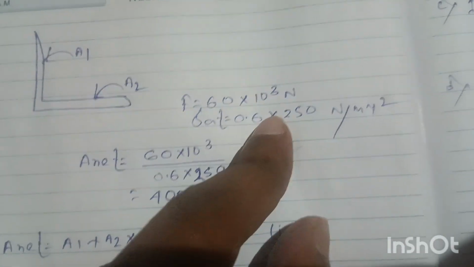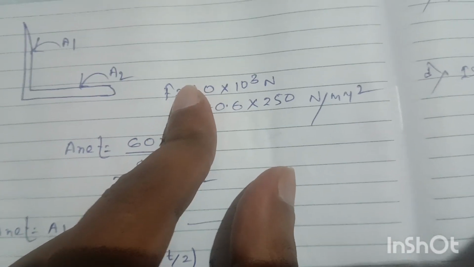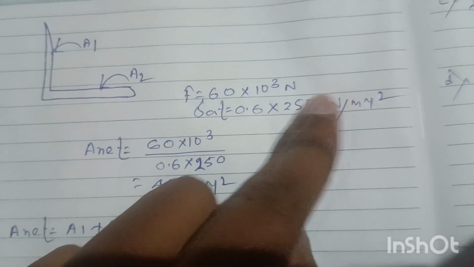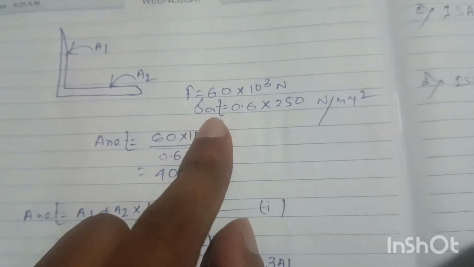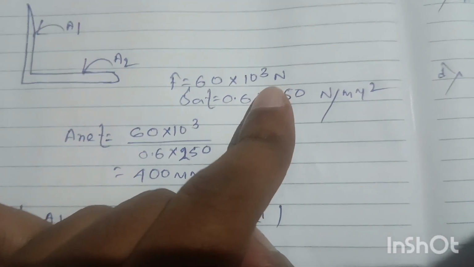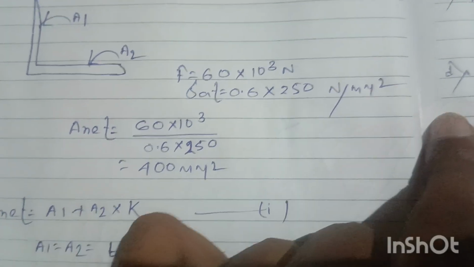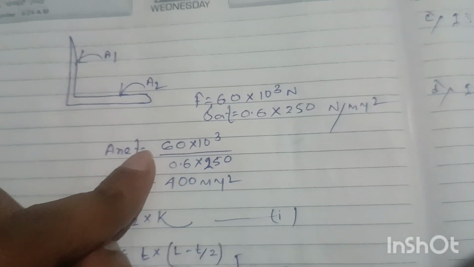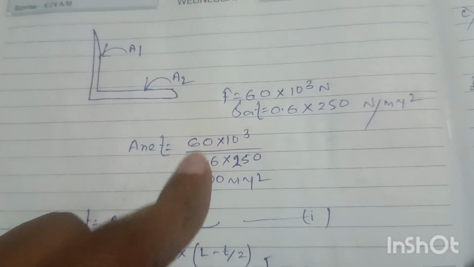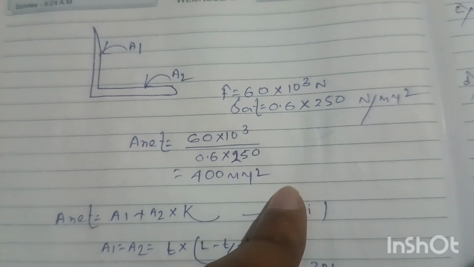From the data, the axial tensile force is 60 into 10 to the 3 Newton, and the permissible axial tensile stress is 0.6 into the yield stress, so 0.6 into 250 Newton per millimeter square. The net effective area of the section is force divided by stress, which equals 400 millimeter square.